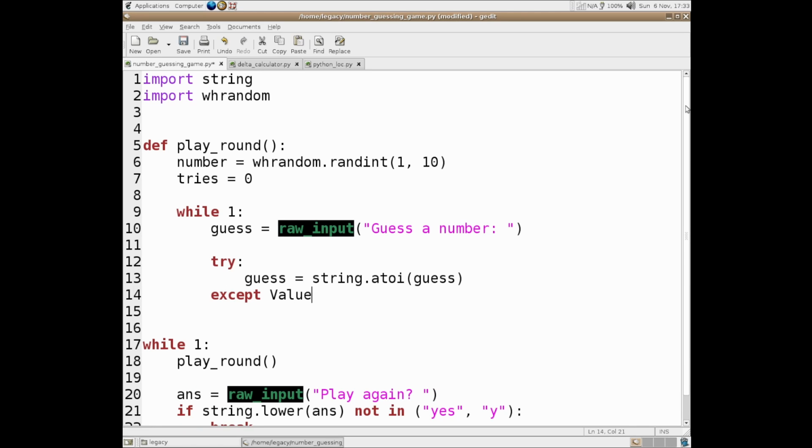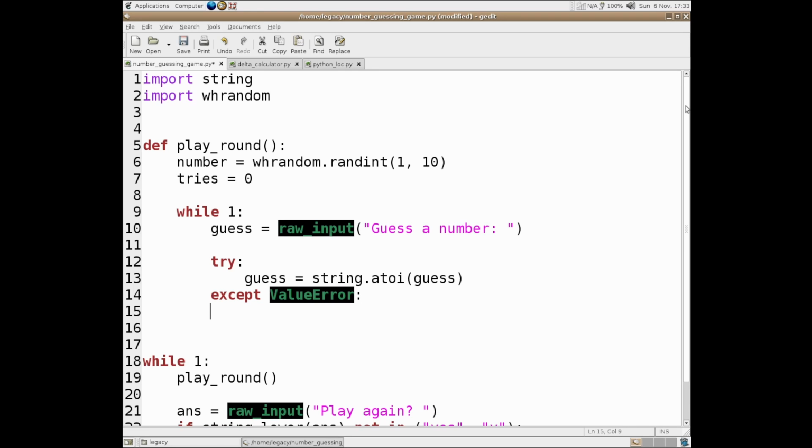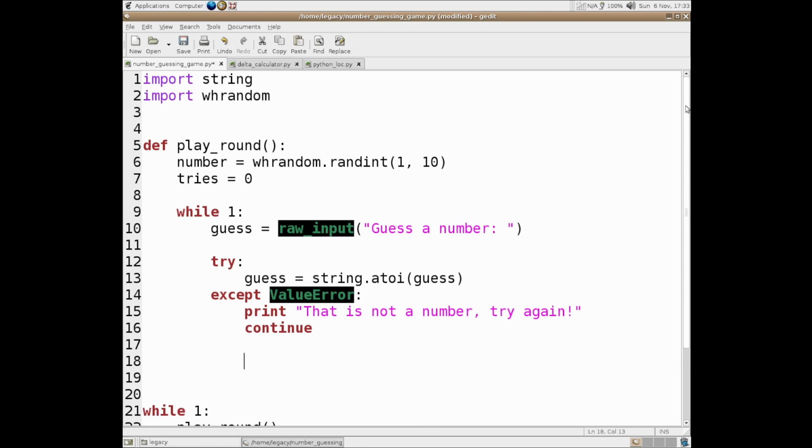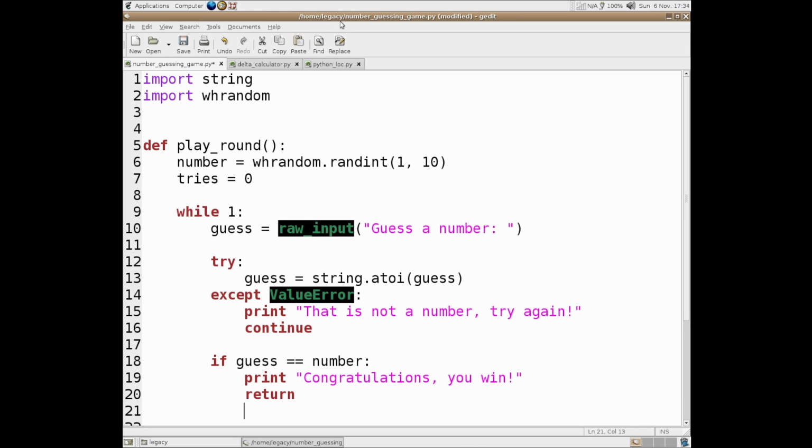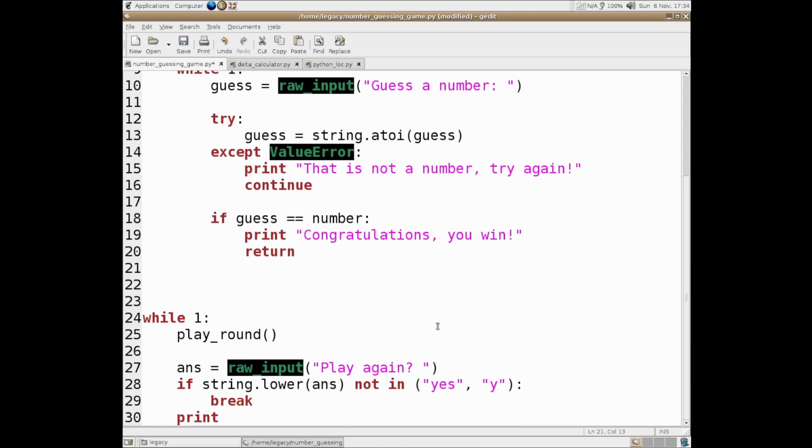And of course, because this was much more of a C wrapper back in the day, or maybe it was C++, but I think it was written in straight C. Once I realized that, I was like, oh yeah, that makes a lot of sense now. But then we just print that is not a number, try again, and then we do our continue, and that sends us back to the start of the loop to take another input. So if our guess equals number, then we print, congratulations, you win. This is our winning message, obviously. And then we return. And then if I scroll down a little bit, there we go.